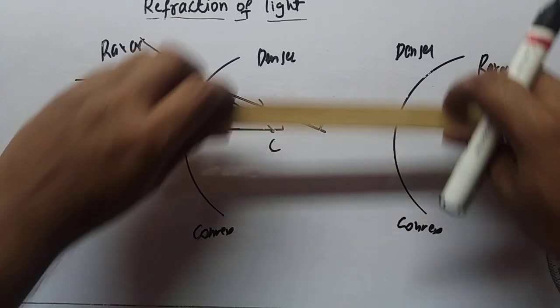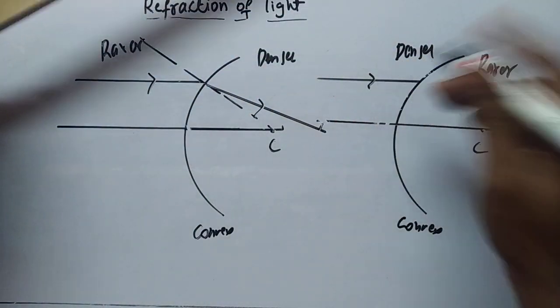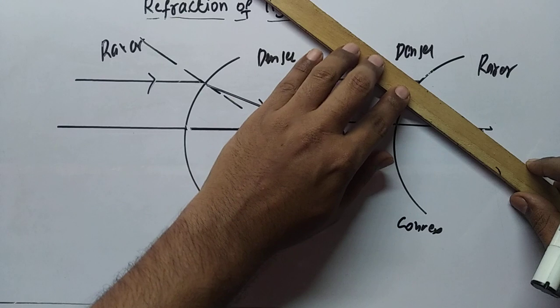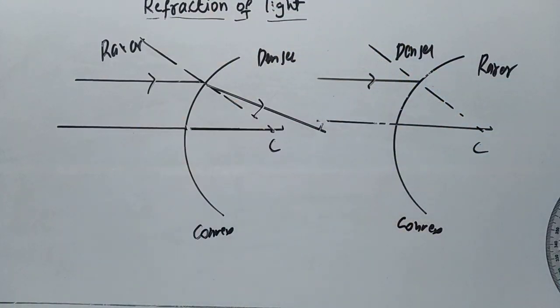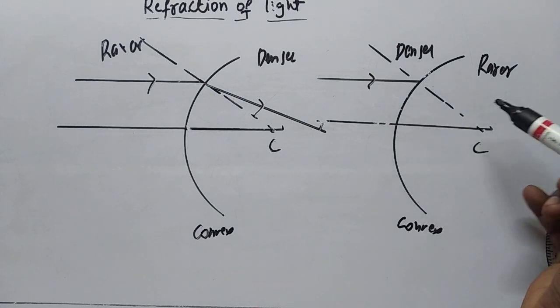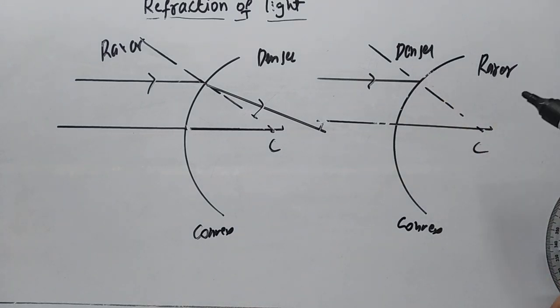Here we'll take a ray parallel to the principal axis passing from denser to rarer. Let me draw the normal line. Whenever a ray is traveling from denser to rarer, we know that it will bend away from the normal.